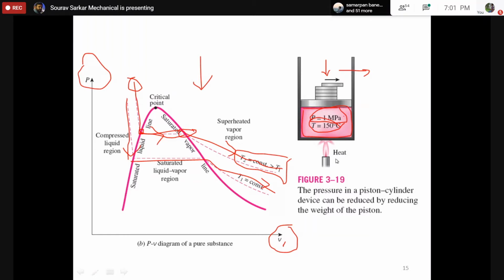One way, you supply heat, the liquid temperature will shoot up to the boiling temperature, then the phase change will happen. Or you keep your temperature constant and simply reduce the pressure. After reaching a certain pressure, at that temperature, the saturation pressure will match. That time also boiling will happen.